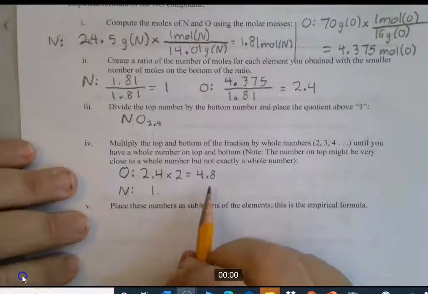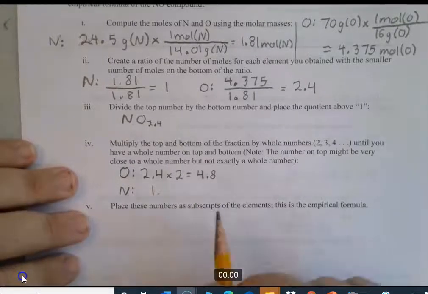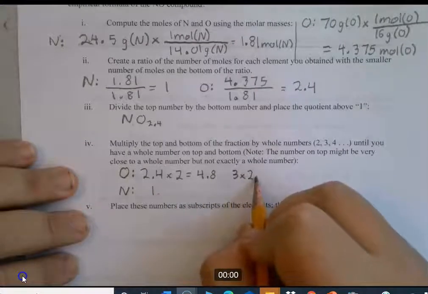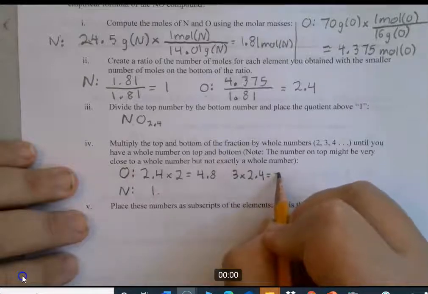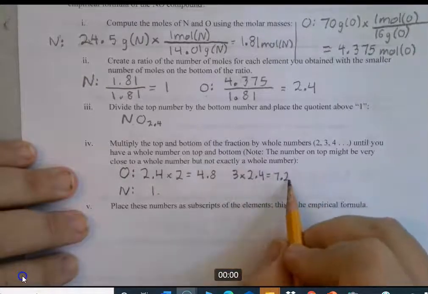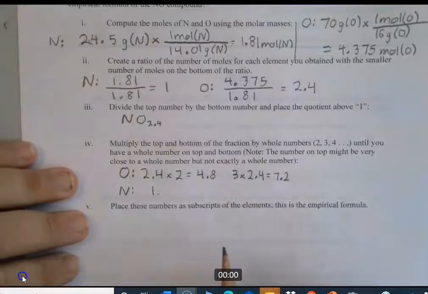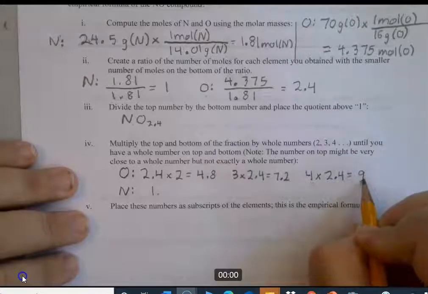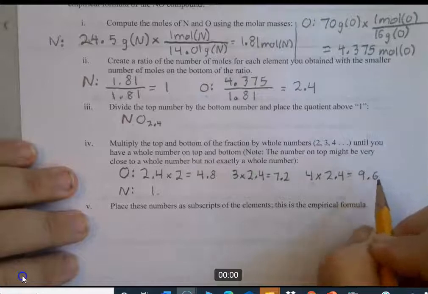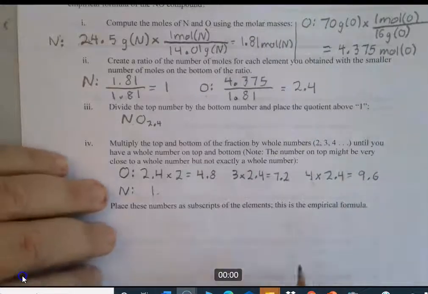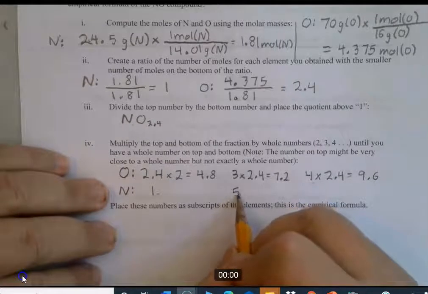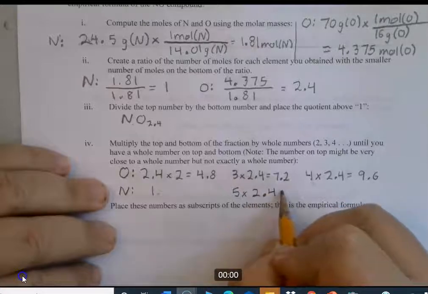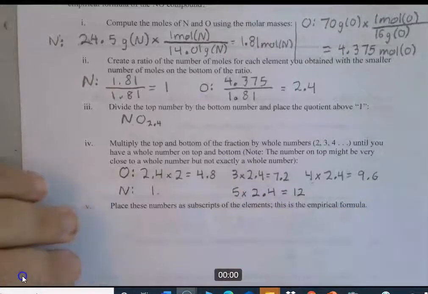That doesn't get us to a whole number. That's not close enough to round. So we're going to multiply it by 3. 3 times 2.4 gives us 7.2. That's not close enough to 7 to call it a whole number. So we're going to go to 4, and that gives you 9.6. That's clearly not close enough to either 9 or 10. I'm going to do 5, and that equals 12, exactly 12.